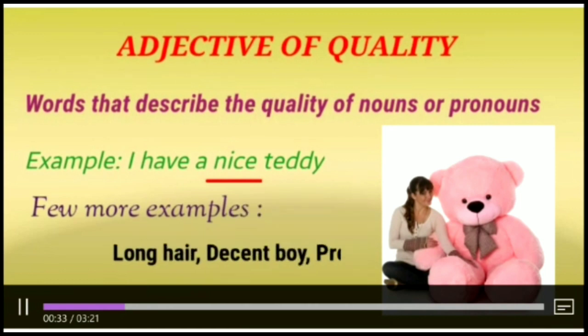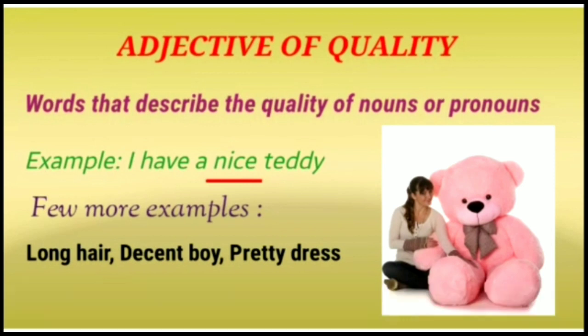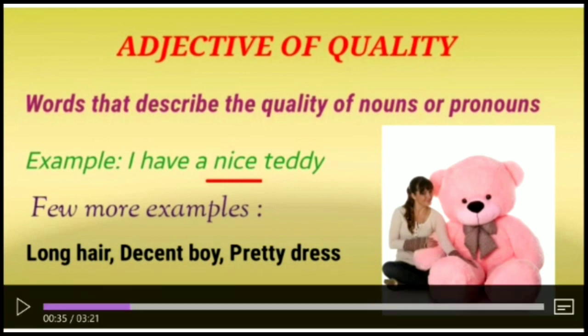A few more examples are long hair, decent boy, pretty dress. In all these three examples, long, decent, pretty, they are adjectives of quality because they are describing the quality of hair, boy and dress respectively.